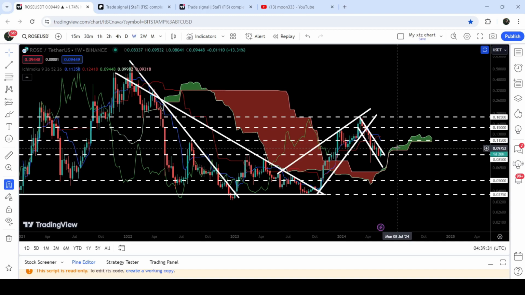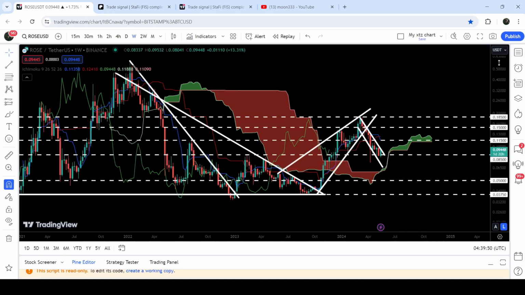But if we take a look at the bullish cloud, that works as a very strong support. But as a resistance, it works as a very weak resistance. Now, it is breaking as support, and if the price will move more down, then somewhere here at 6.85 cents, it can test its support, this bullish cloud as a support, and this time it will be working as a very, very strong support for the price line.